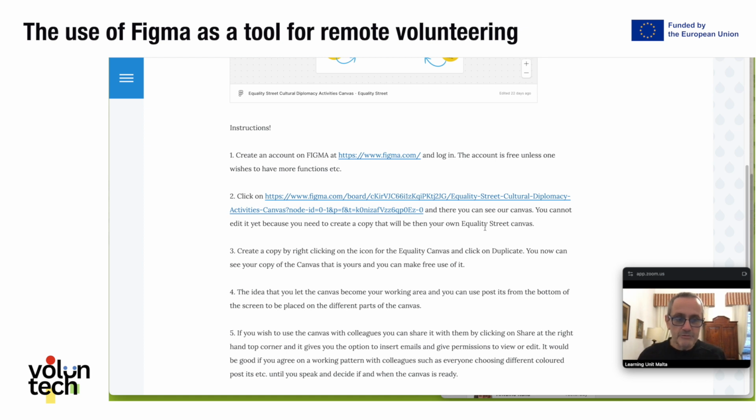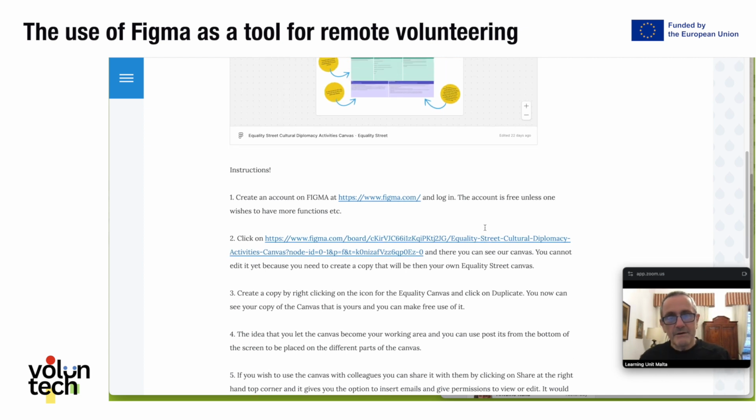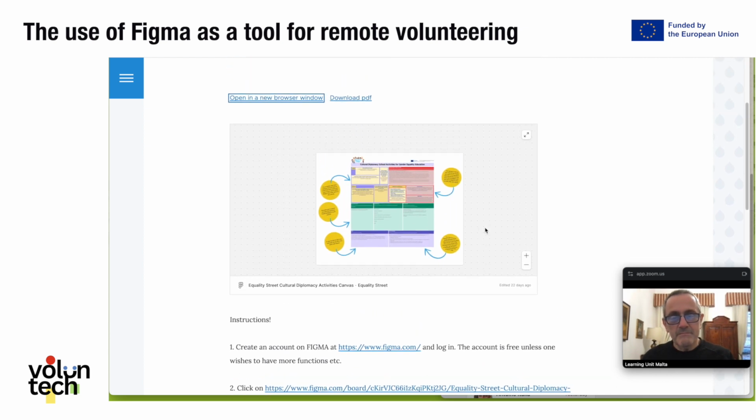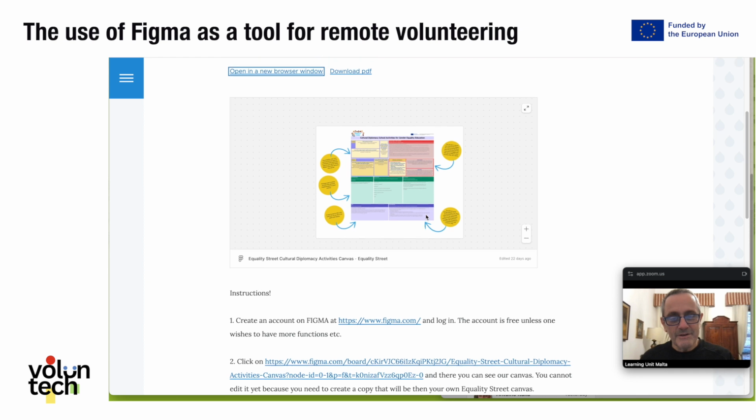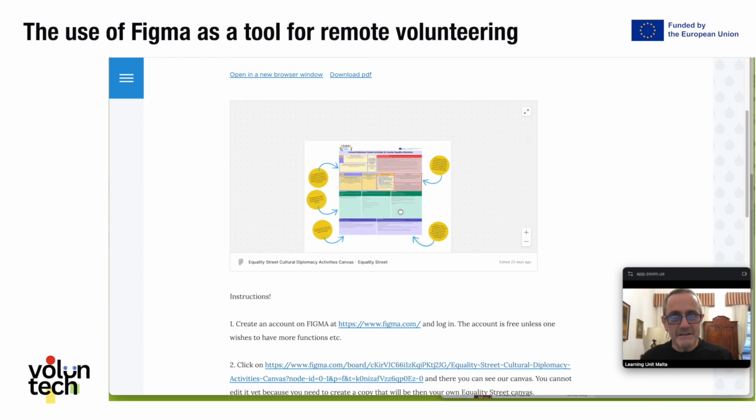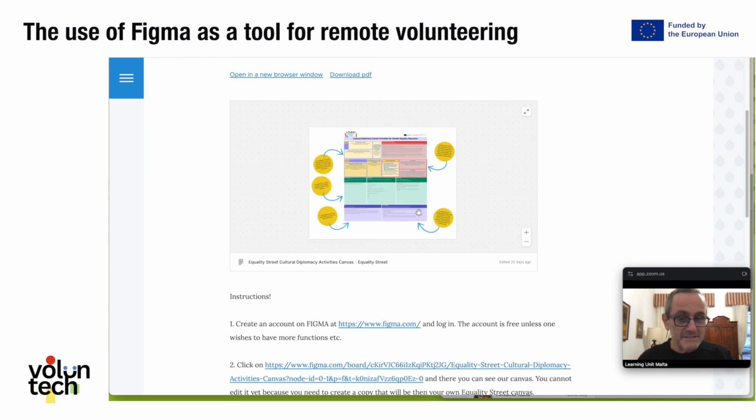Then they had to go to their dashboard and make a copy, and then they use it. I will show you. Here you can see my Figma canvas. Basically, you can embed it even into a project website, which is good because if you want to share a process that you then want to share again, you can work in a very versatile way.